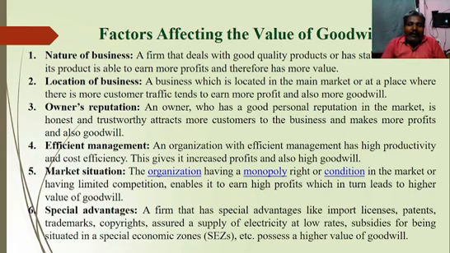Then the final factor is special advantages. A firm that has special advantages like import license, patents, trademarks, copyrights, an assured supply of electricity at the lowest rate or low cost, subsidies for being situated in special economic zones like SIPCOT, industrial estates, etc., possesses a high value of goodwill. The above mentioned factors affect the value of goodwill.